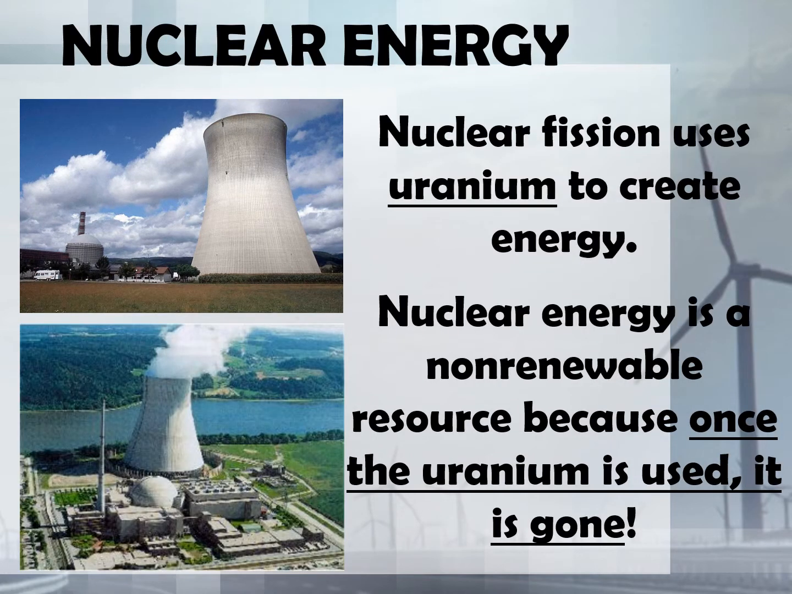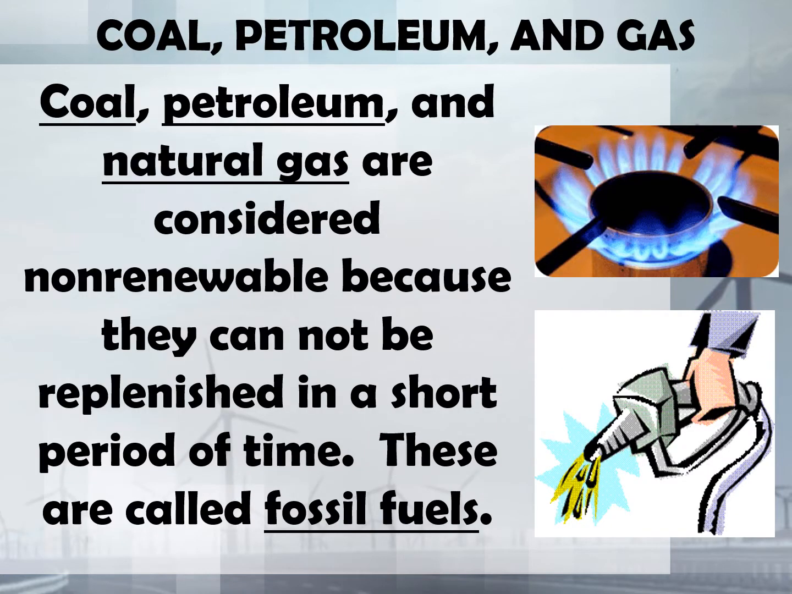Okay, so one example of a non-renewable resource is nuclear energy. Nuclear energy comes from using uranium, an element that, once we use all of it up, we cannot create it. Therefore, once uranium is all gone, we are done using nuclear energy. Therefore, it is non-renewable.